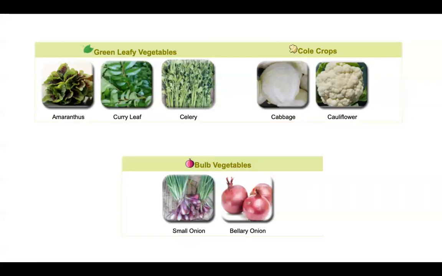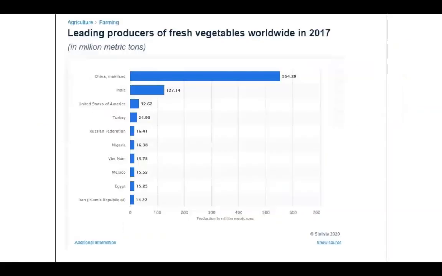Then coming to the green leafy vegetables, where we use the leaves, like amaranthus, spinach, curry leaves, celery, and then cole crops are well known. Cole crops are cabbage and cauliflower. Then bulbs are onion, garlic, etc. The leading producer of fresh vegetables worldwide is China in the first position, and India is second.